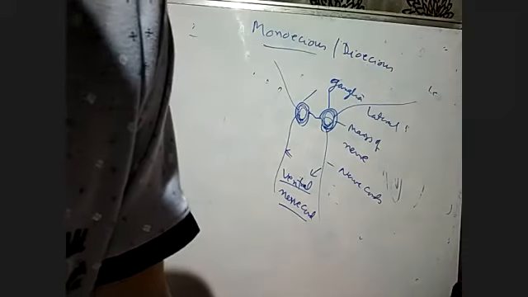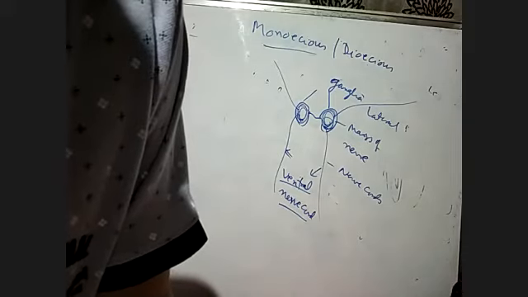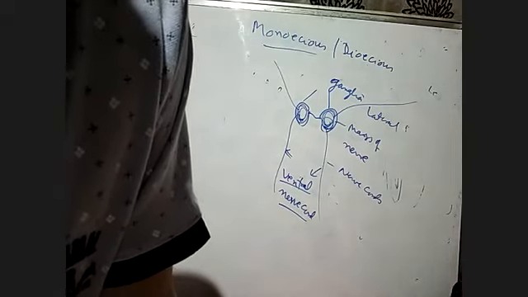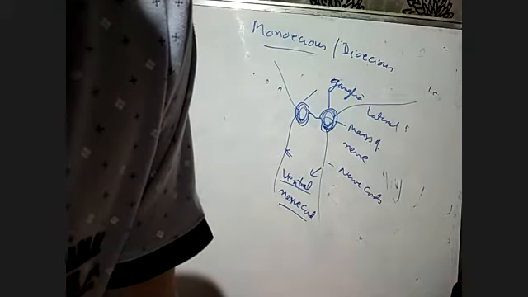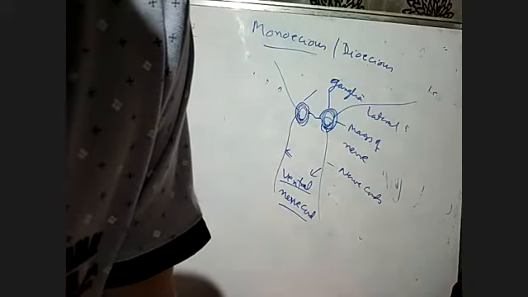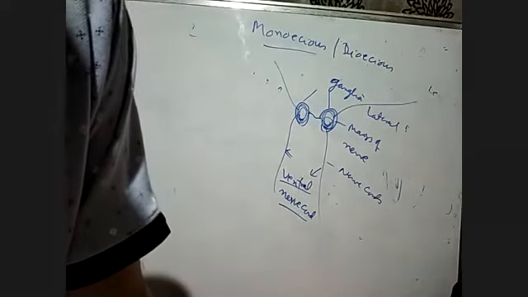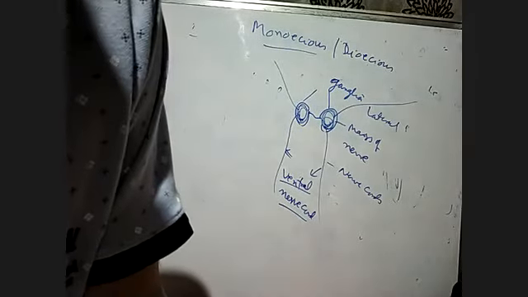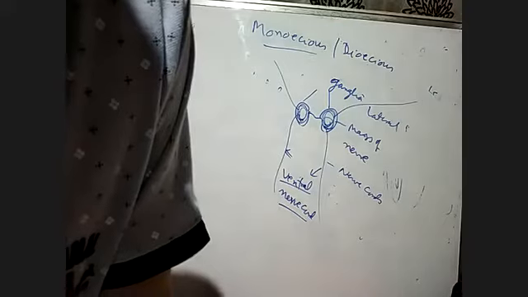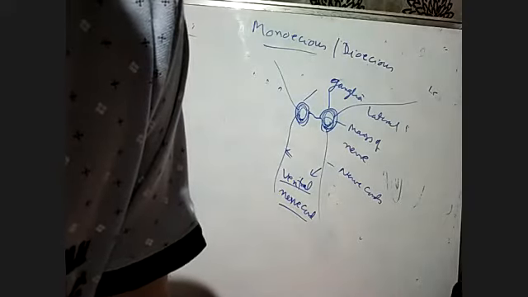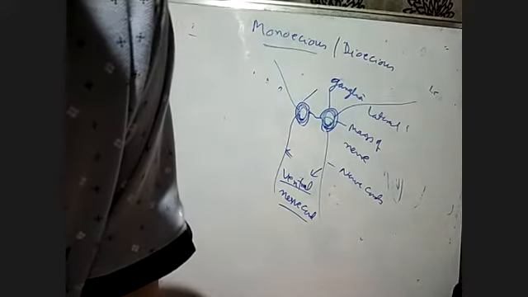Therefore, sex organs are also distinct. So Nereis is dioecious. Earthworm and leeches are monoecious. They have both male and female sex organs present in the same segment or the same animal, and the reproduction is sexual. So this is very simple.